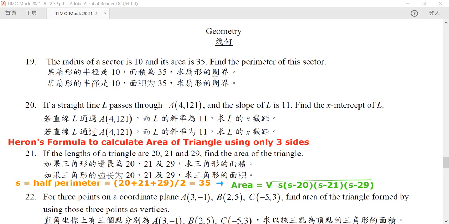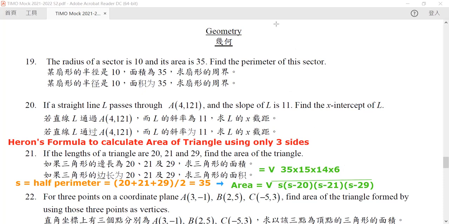Now let us compute it in this particular case. Our S is exactly equal to 35, and then S minus 20 is equal to 15, S minus 21 is 14, S minus 29 is 6. So our answer will be the square root of 35 times 15 times 14 times 6.